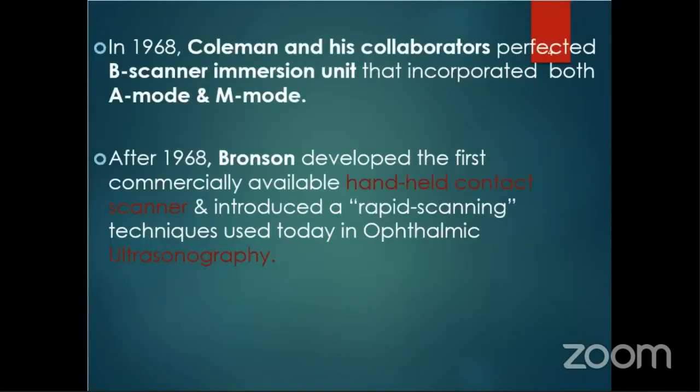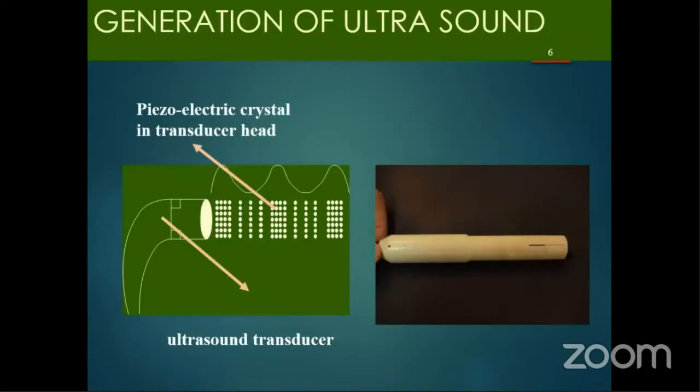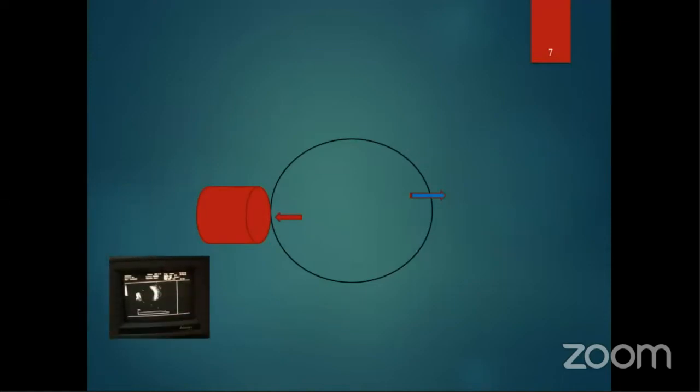This is a brief history of ultrasound. In ophthalmic ultrasonography, an electric pulse is applied to the piezoelectric crystal, which in turn generates a short pulse of longitudinal type. This is a probe of the B-scan machine. The electric pulse initiates the electric impulse, and the piezoelectric crystal then makes an oscillating wave. The oscillating wave hits the ocular surface, and the returning waves are captured by the transducer to make the B-scan.